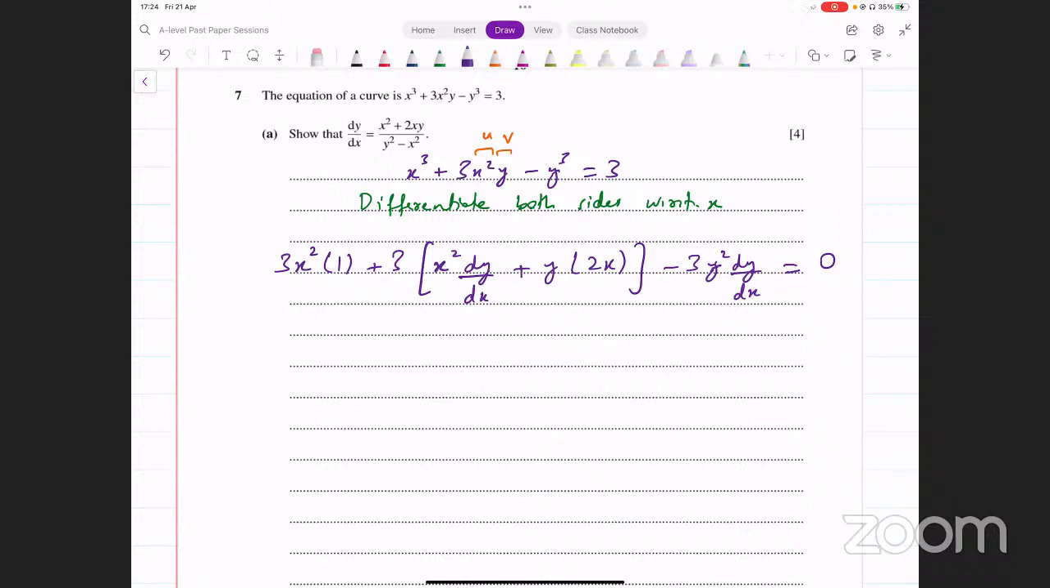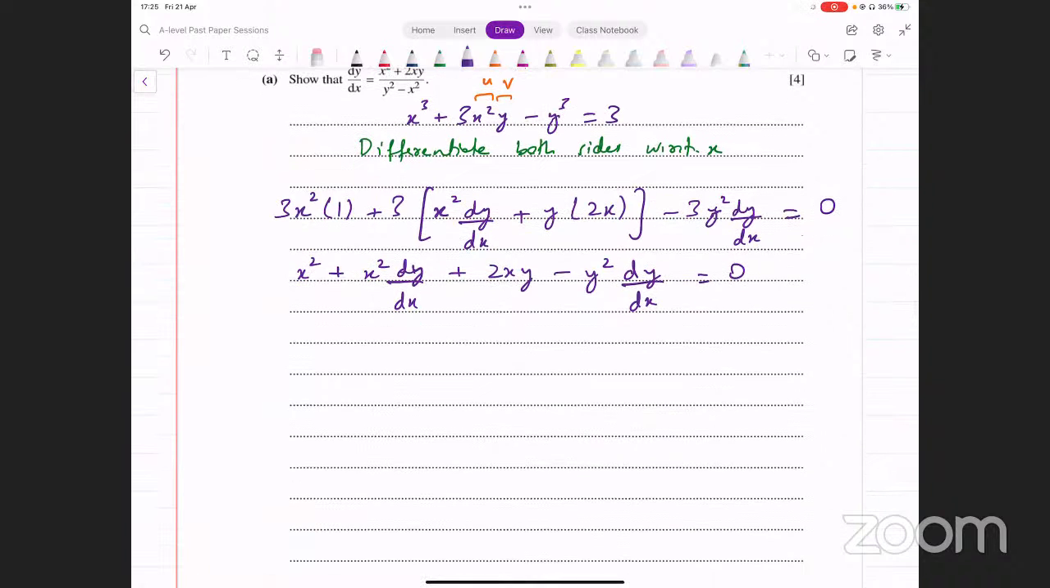Okay, now we make dy over dx the subject. Let's simplify the expression on the left side first of all. This is going to give us 3x square. In fact, what we can do is we can just divide the whole equation by 3 क्योंकि हर term के अंदर 3 आ रहा है. तो अगर आप 3 से divide कर देंगे पूरे equation को, तो आपके पास क्या बचेगा? x square plus x square dy over dx plus y into 2x, that's 2xy, minus y square into dy over dx. So what I've done is I have divided the whole equation by 3. ठीक है?